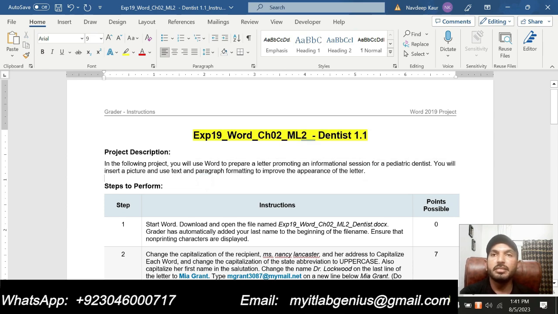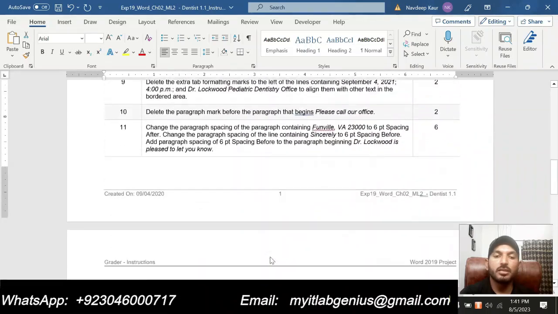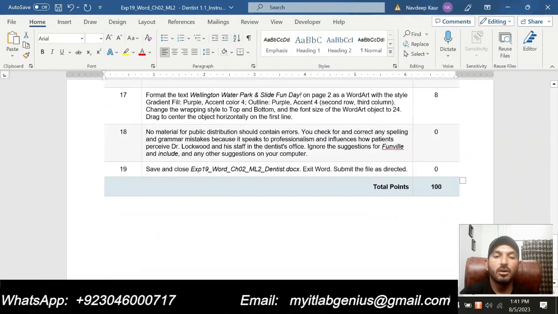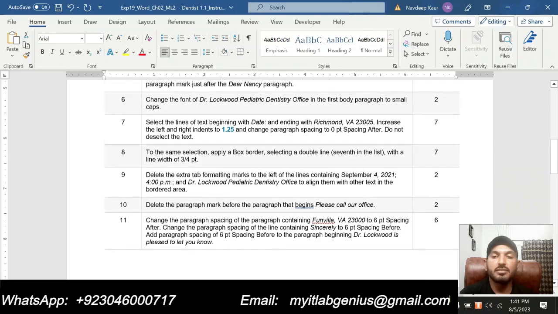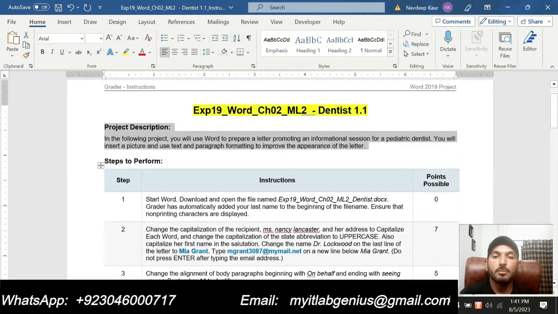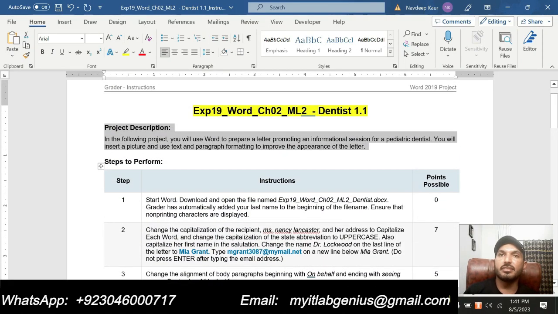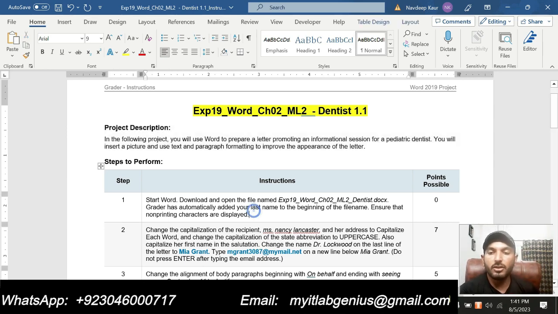So, title of the assignment is EXP19 Word Chapter 2 Mid-Level 2 Dentist. At the start of the instruction, you can see this project description. Basically, this project description has nothing to do with the assignments because the main part of the assignment is these steps. But I suggest you go through this project description so that you can understand the assignment well. The main part of the assignment starts from step 1 and we are supposed to solve those steps to get this assignment done. So I will move to step number 1 of the assignment.